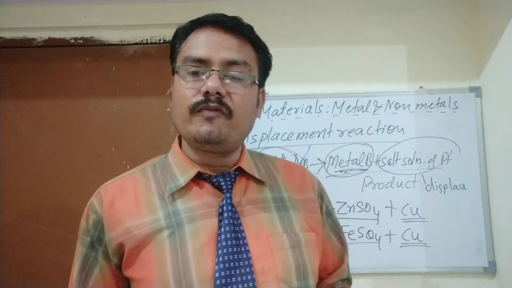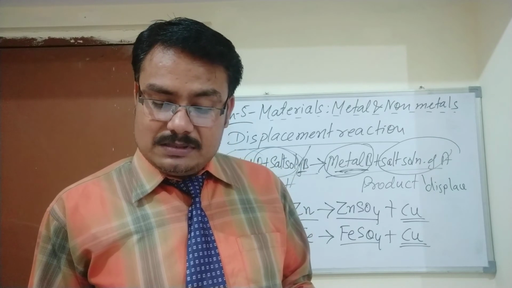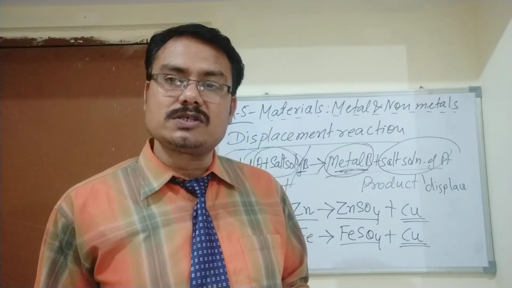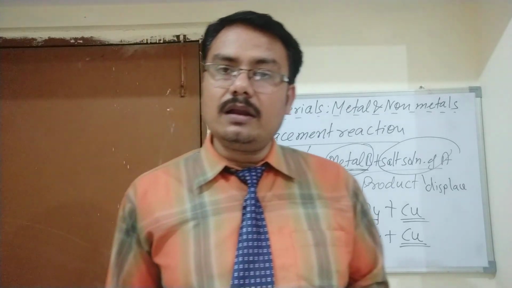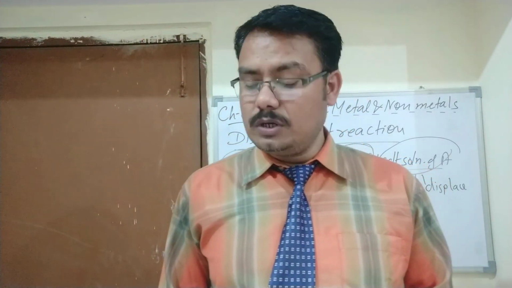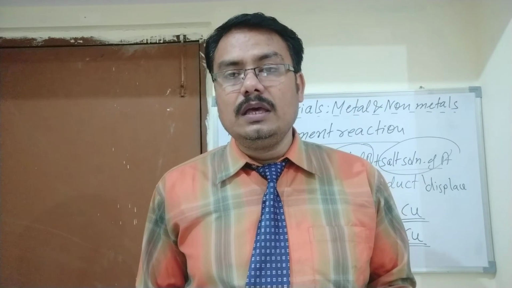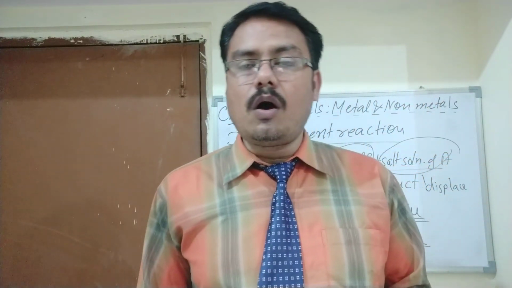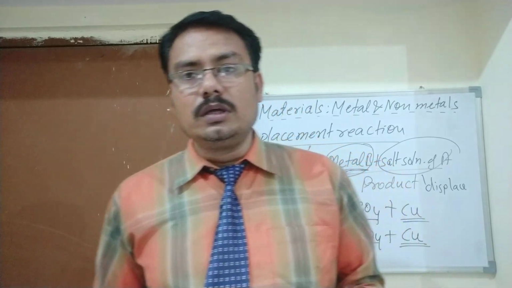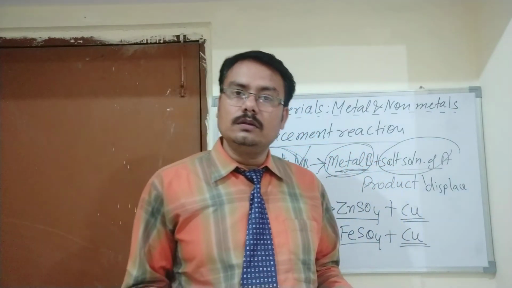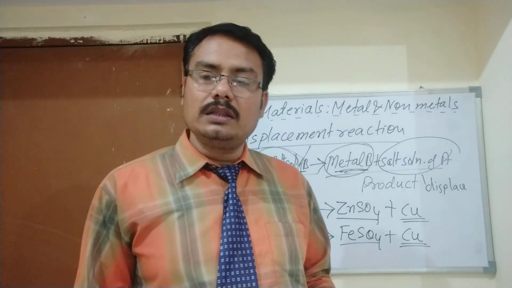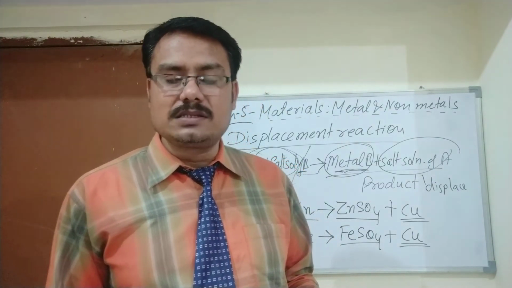These are all made up of iron. Aluminium and zinc are used in coating iron, galvanizing it, to keep it safe from getting rust. So student, these are the uses of metals.